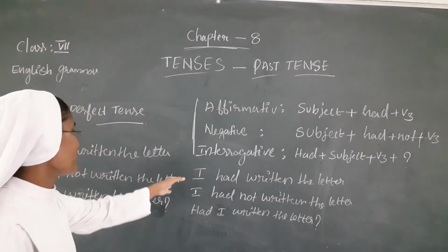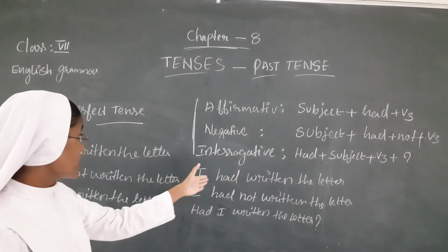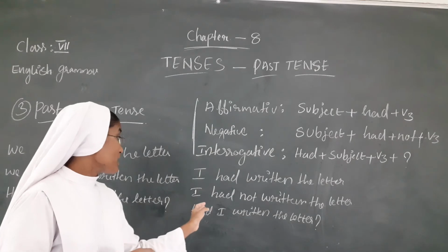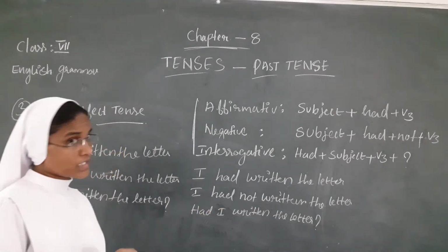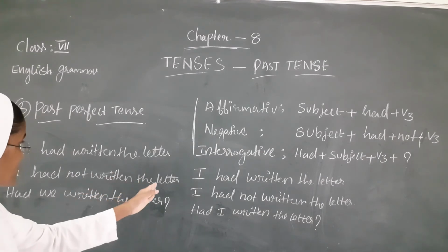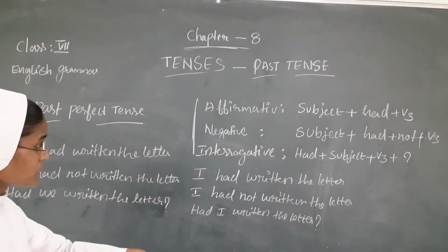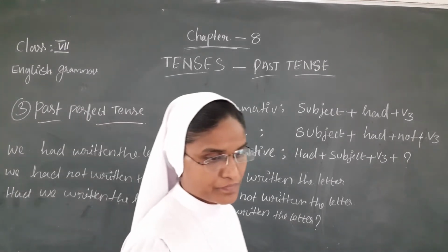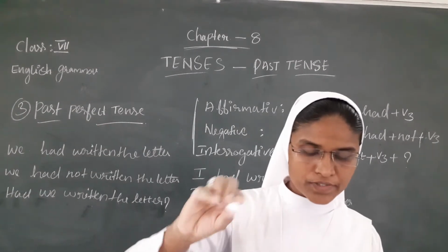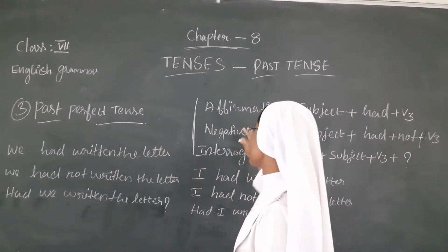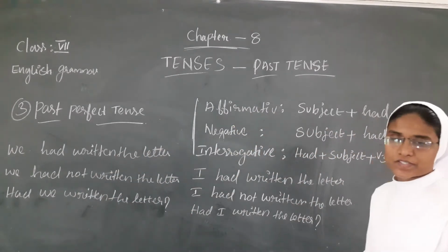In the same way we write the second form. You had written the letter, you had not written the letter, had you written the letter? And then again, she had written the letter, she had not written the letter, had she written the letter? Okay, this is the first one, second one, and it goes like this. This is the past perfect, the forming of the sentences.